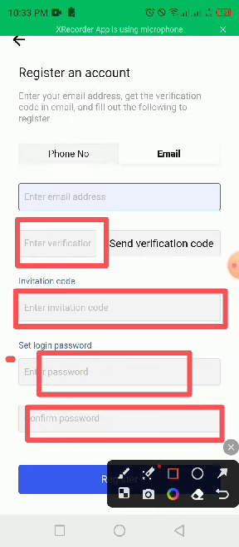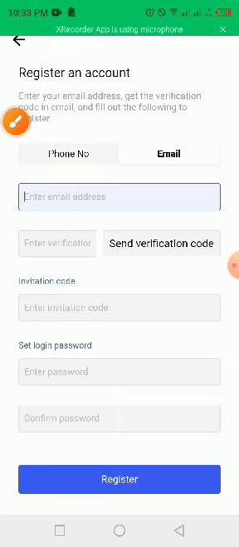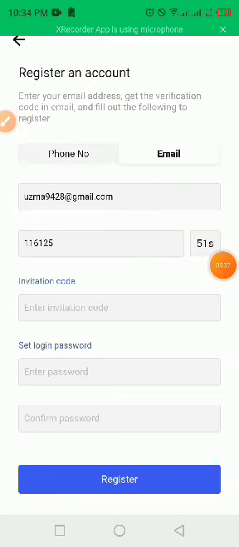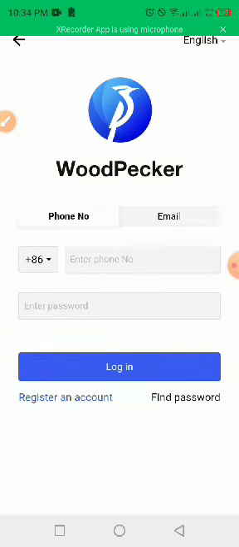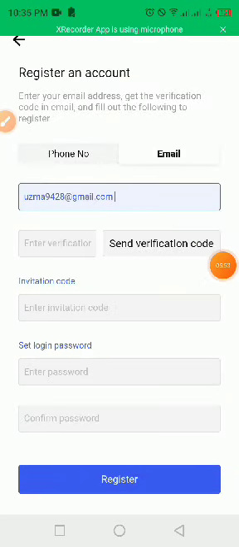So let's dive in. We'll be working with this email. You should know that once you enter your email address and you tap on send verification code, it appears in the box automatically.